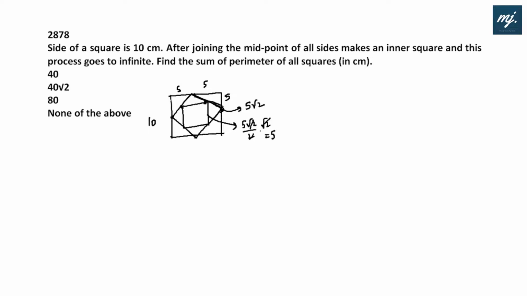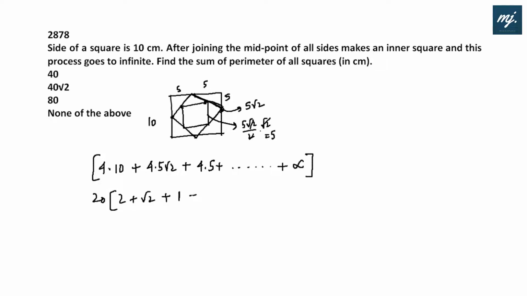Okay, so the outer square perimeter is 4 into 10 plus the inner square perimeter would be, side is 5 root 2, 4 into 5 root 2, plus then the side becomes 5, 4 into 5, and on and on, and it goes up to infinity. You see that we'll get an infinite GP series. If I take common 4 into 5, 20, so it would be 2 plus root 2 plus 1 and on. We'll get an infinite GP series where this portion I'm talking about.